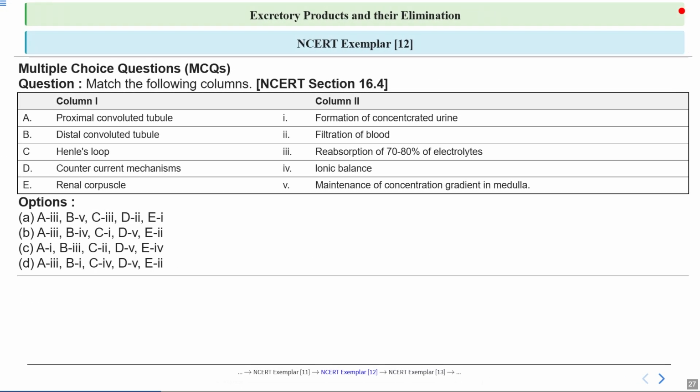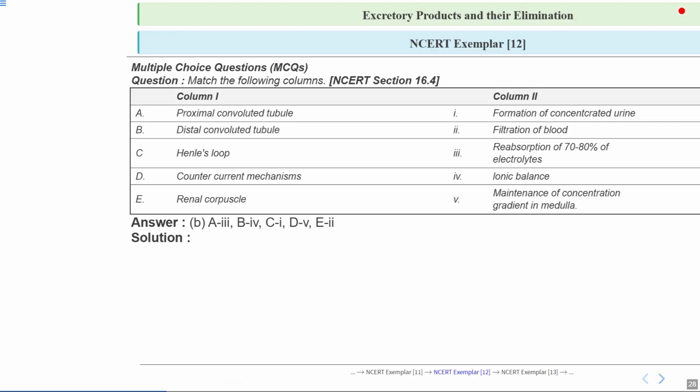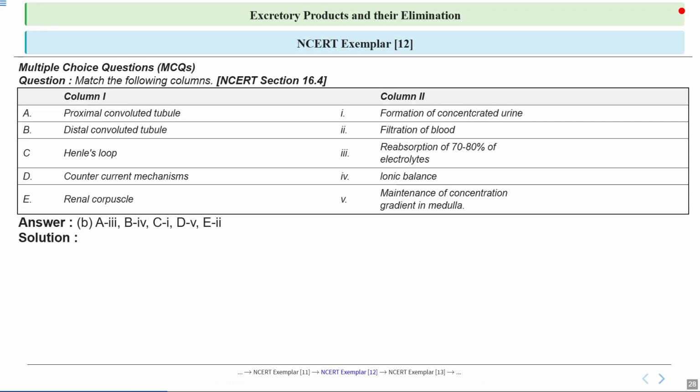So this is question number 12, and the question is we have to match column 1 and column 2, and we have given 4 options. So let's see the answer, and this will cover NCERT section 16.4. Here our correct option is option A, where A will match with 3, B will match with 4, C will match with 1, D will match with 5, and E will match with 2. Let's see how.